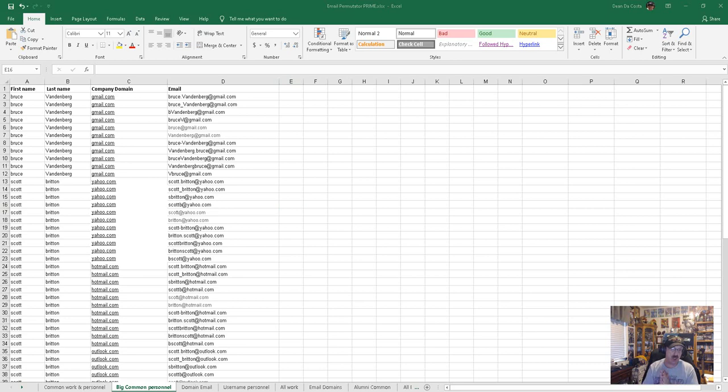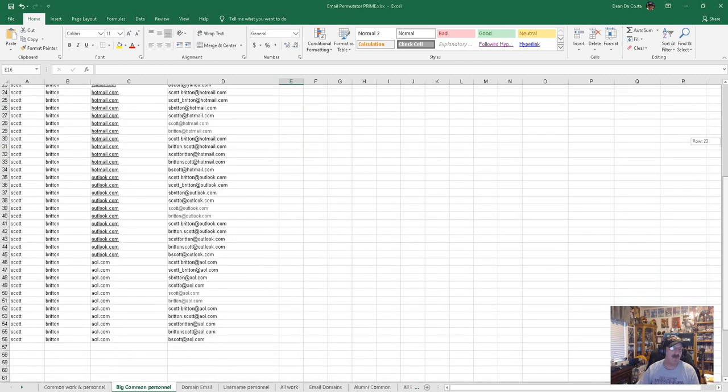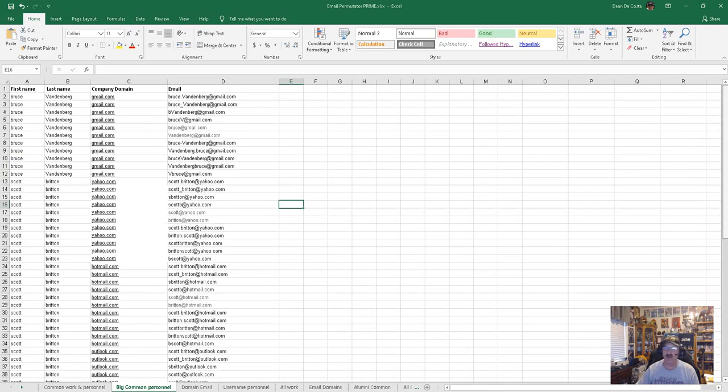What we're doing today is going through tab 2 of the Permutator. The tools and method are the same. It's just what this permutator allows us to do that the other one didn't. In this case, it allows us to use common names to find emails. It's your name along with either Gmail, Yahoo, Hotmail, AOL, or Outlook. Those are the most commonly used free email domains by people in America.